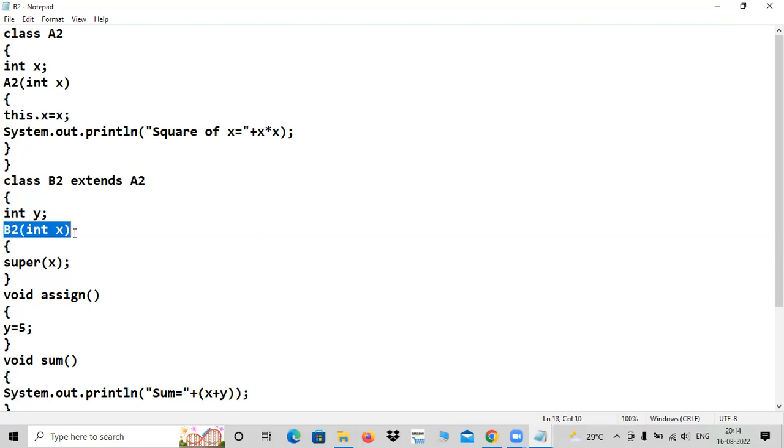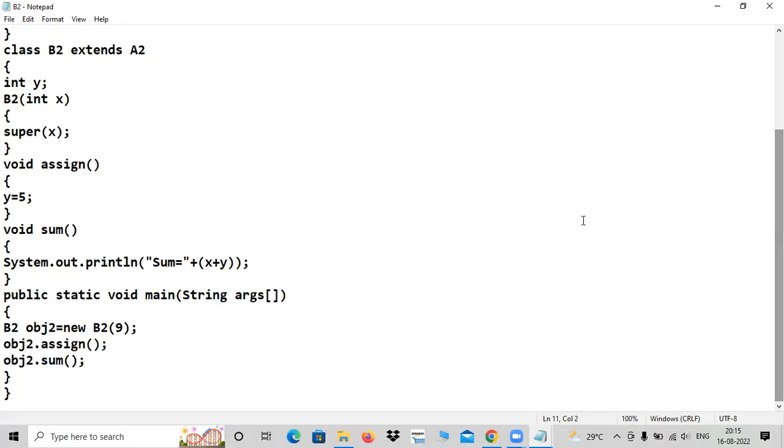Is it not? Very simple. Both are having one parameter, int x, here also int x. Same story. Additionally, I have taken a y variable. Okay, fine. But of course, some code is there inside. I have to speak about this, otherwise you can't understand.